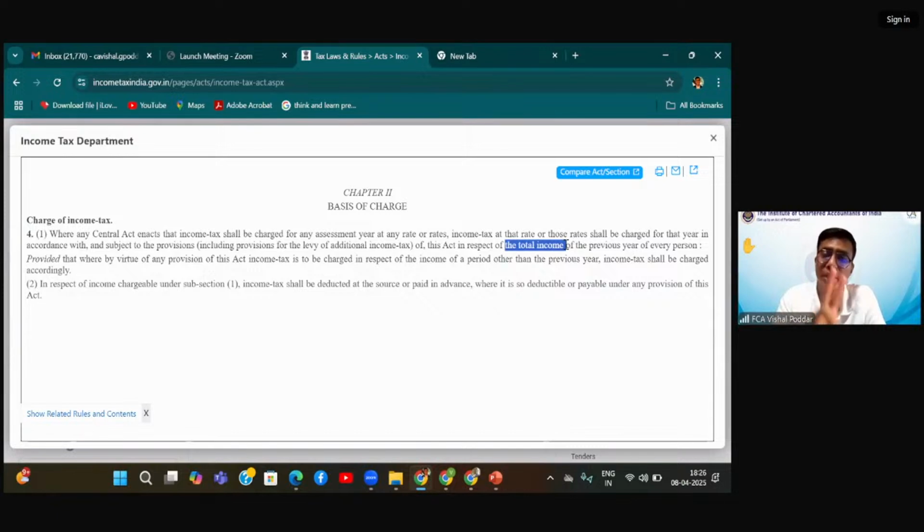My second question is, if you are computing headwise, what is the benefit of computing headwise? Why should we compute headwise when the law says that you have to pay tax on total income? Then why are we computing headwise? So two questions. What makes you compute headwise? What is the purpose of making you compute headwise?